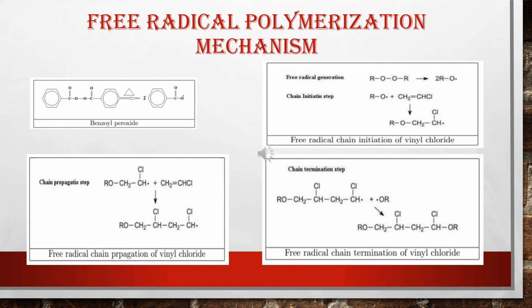The last step is the chain termination step. In the chain termination step, after the formation of a long chain, it will react with another species. Like we already discussed, there may be an activated radical and an activated or growing chain that combine together to terminate the reaction. Here there are two free radicals, and when these two free radicals combine together, the CH forms a bond with the OR, and the chain gets neutralized or terminated.